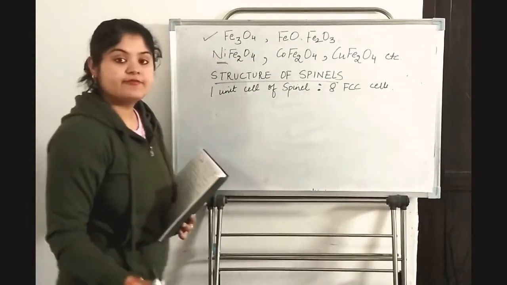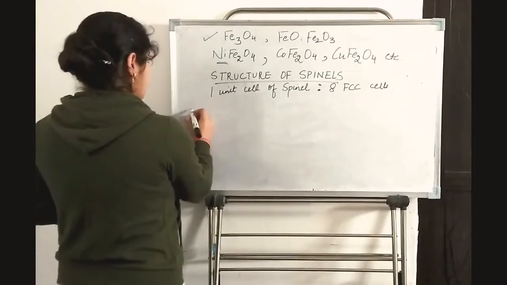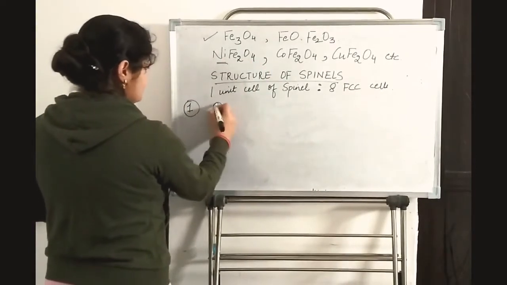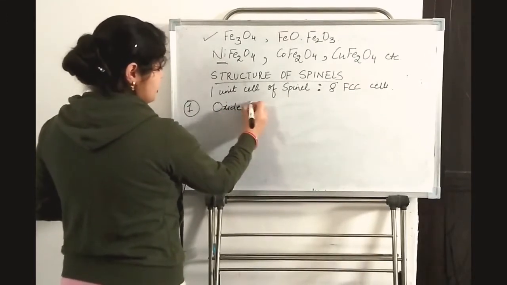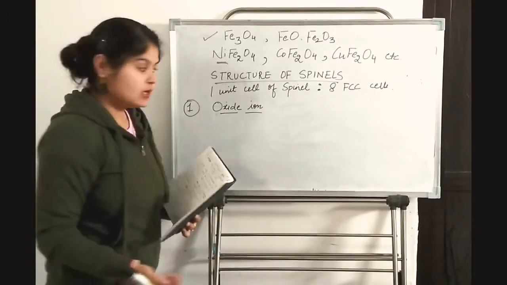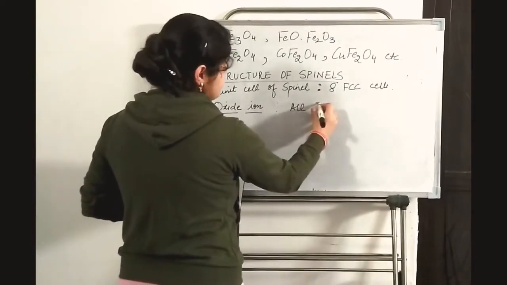So there are 8 face-centered cubic cells. First of all, we come to the oxide ion. What are the lattice points which oxide ions occupy? Oxide ions occupy all the FCC lattice points.